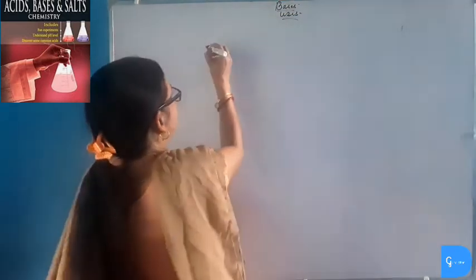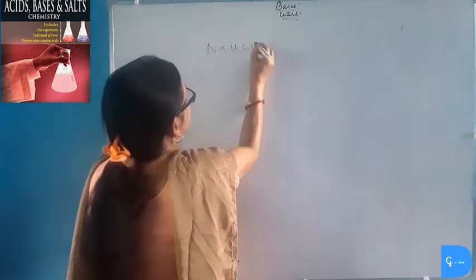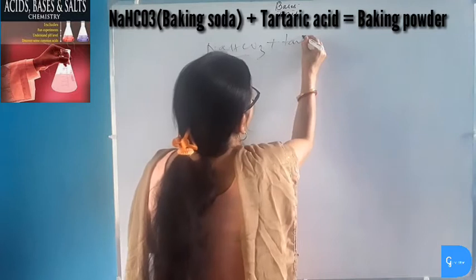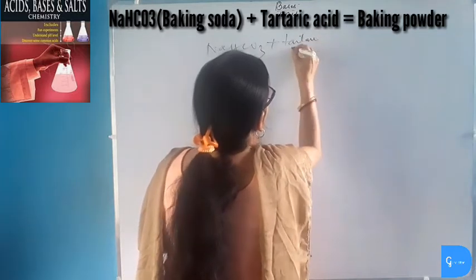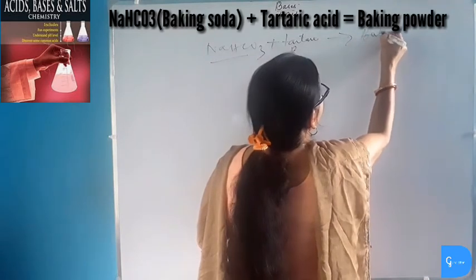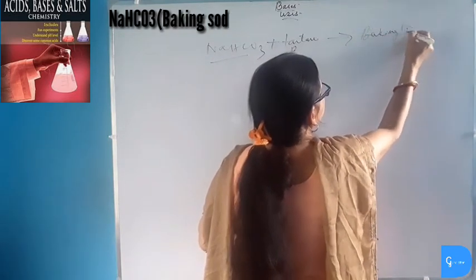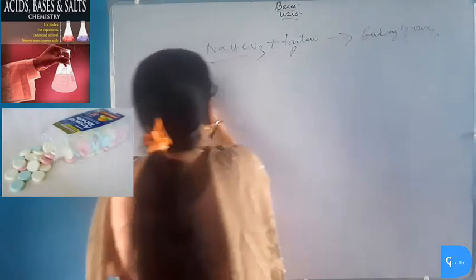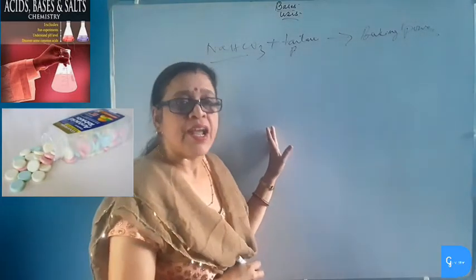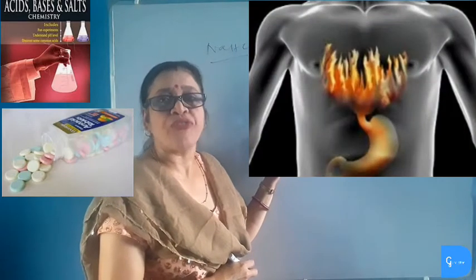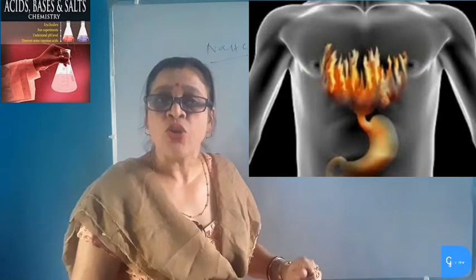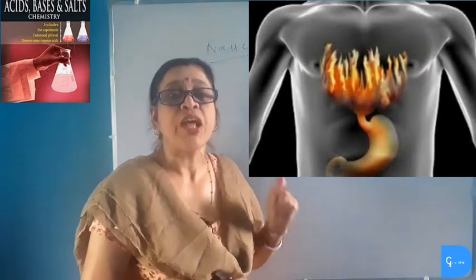When sodium hydrogen carbonate or baking soda is mixed with tartaric powder, then it forms baking powder. Sodium hydrogen carbonate is also used as an antacid and is used for curing indigestion when the stomach produces an excess of hydrochloric acid. ENO is an example of sodium hydrogen carbonate.